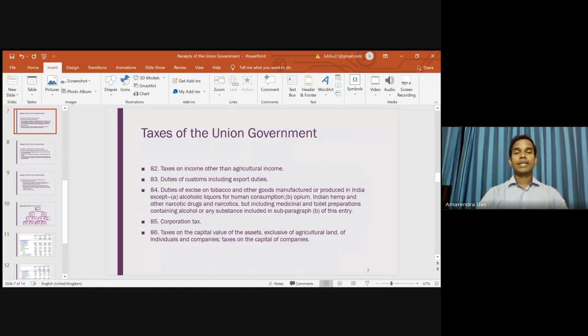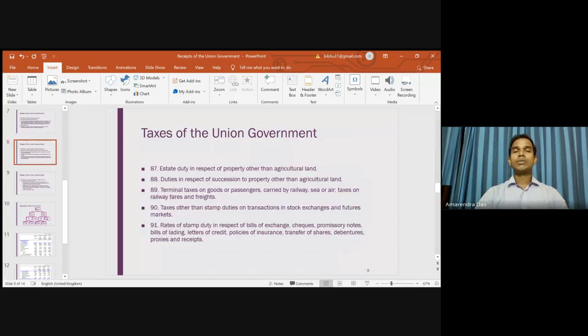Now, corporation tax is collected by the union government. Now, taxes on capital value of the assets, exclusive of the agricultural land of individuals and companies, taxes on the capital of the companies. Now, estate duty in respect of property other than agricultural land.